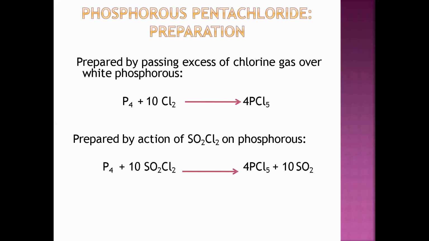Preparation by the action of SO2Cl2 on phosphorus, the same white phosphorus. So P4 reacts with SO2Cl2 and we obtain PCl5 and SO2. The preparation method is the same, but it depends on the amount of the substance with which you are reacting the phosphorus.